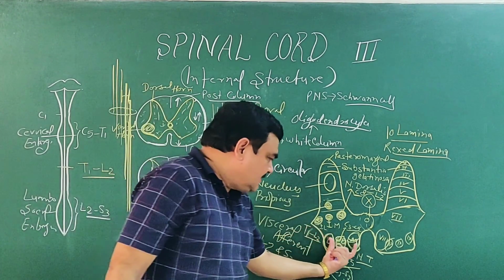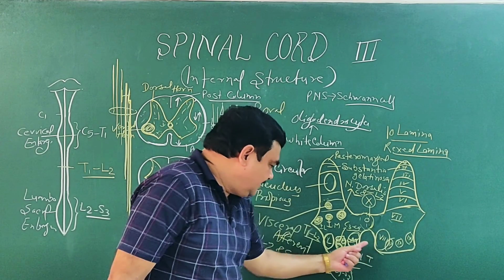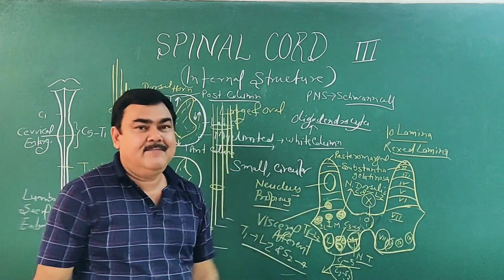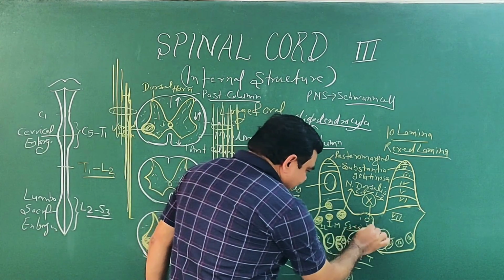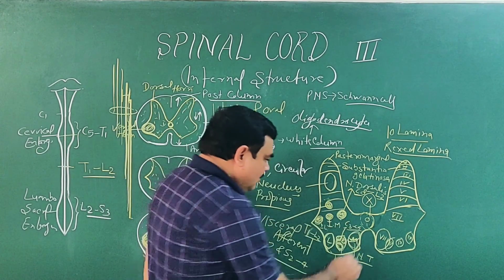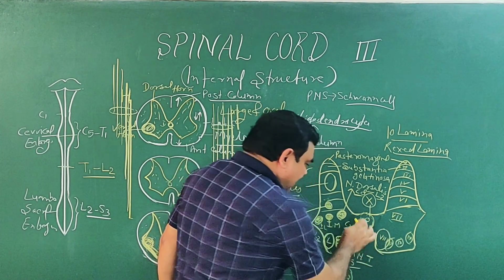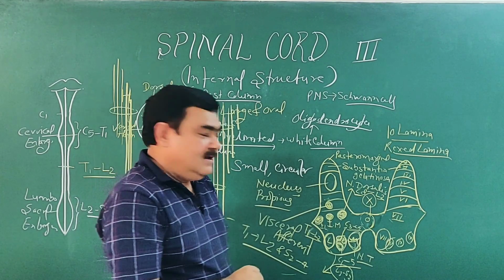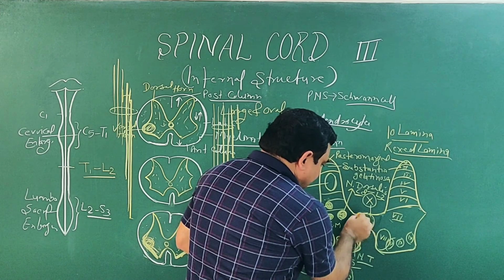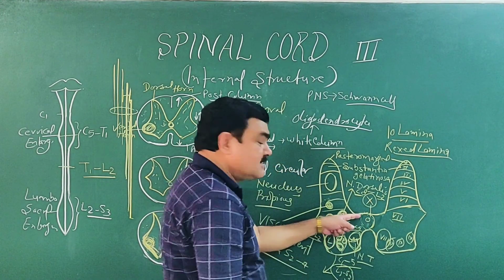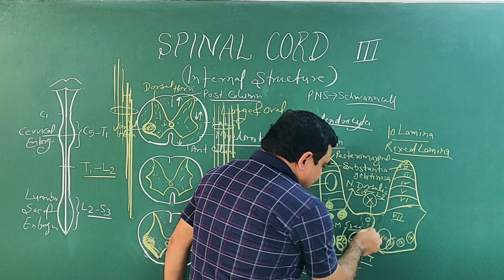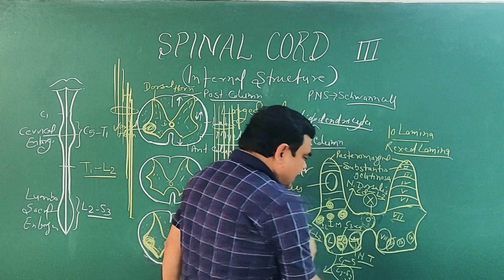If you compare, this region is related to the 8th and 9th lamina. Here is the 10th lamina, where interneurons are present, and as you know, there are the gray rami communicantes.